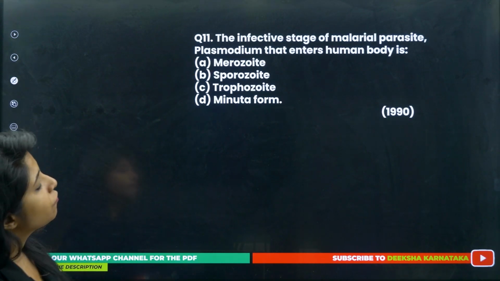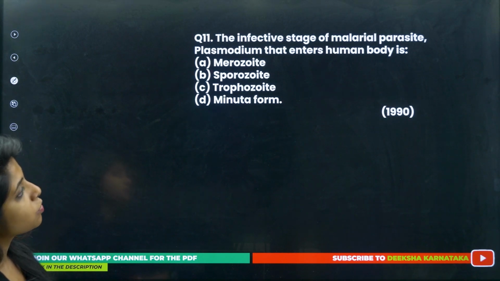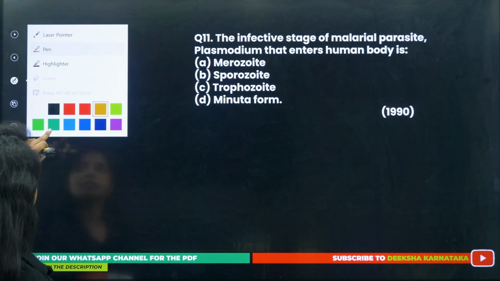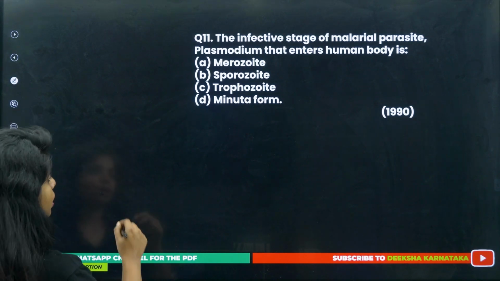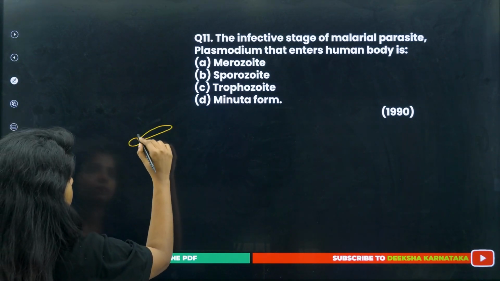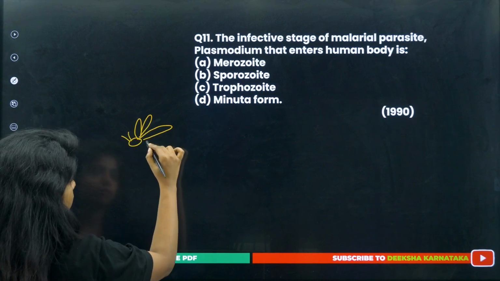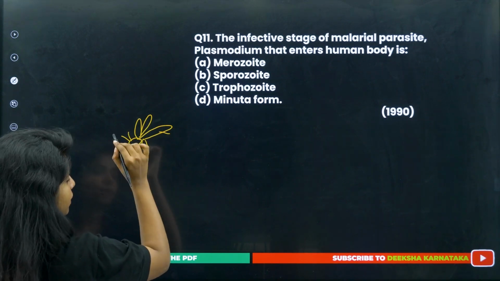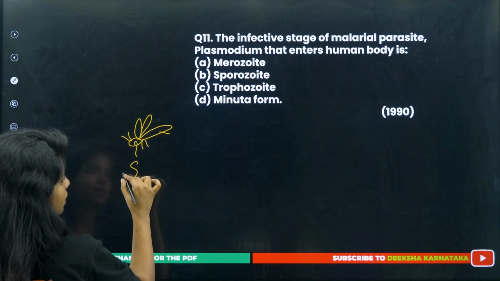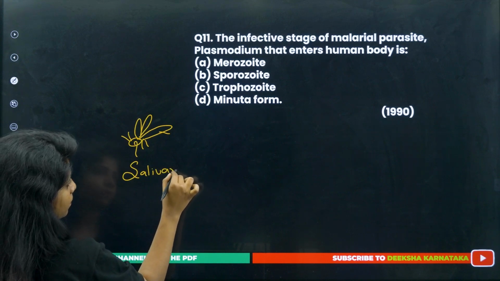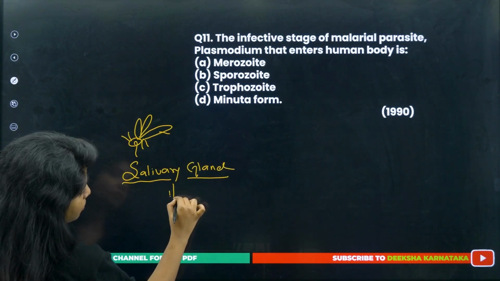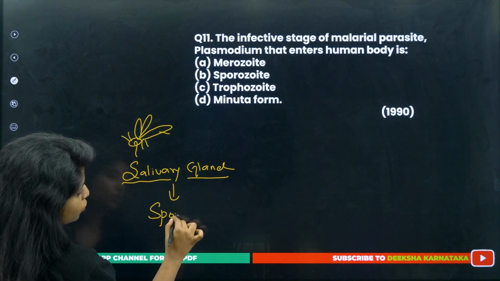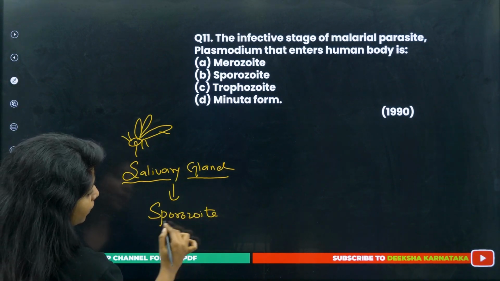Going ahead. The infective stage of malarial parasite Plasmodium that enters human body is. So what is the infective stage that enters the human body, children? If this is a mosquito, basically in its salivary gland we have a stage of Plasmodium which is known as sporozoite, which is the infective stage.